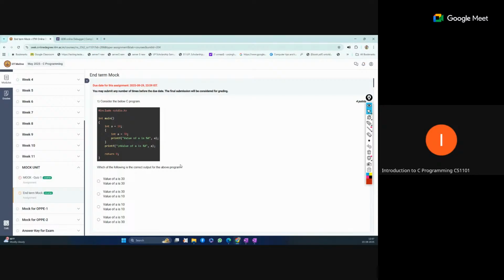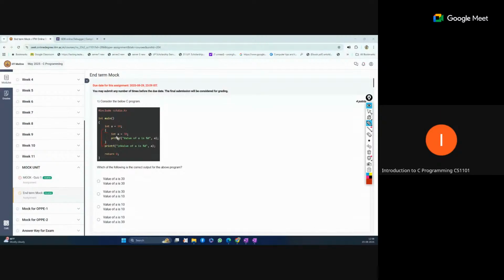This question belongs to the scope topic. Anyone, the answer for this? Here you can see the block: this bracket is started and ends here. So this is just like one block.